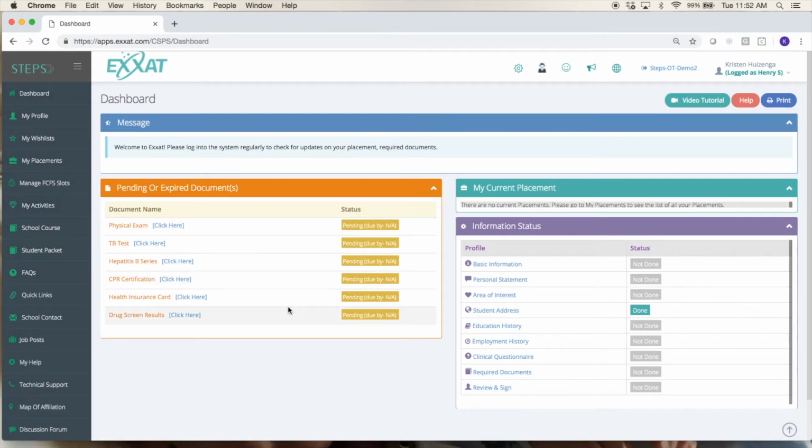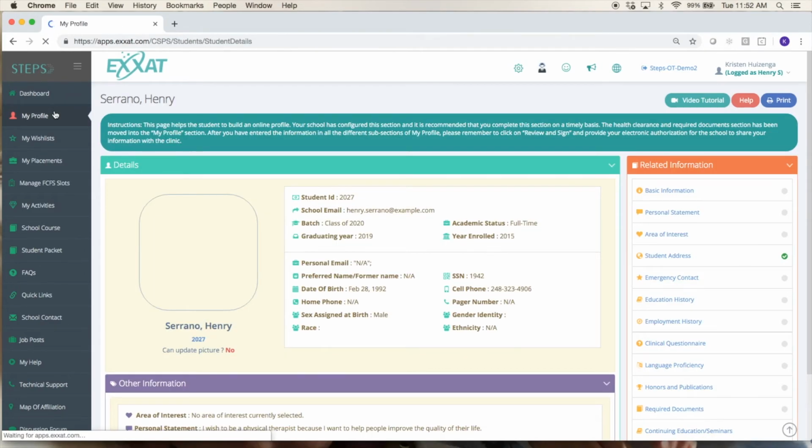You do see on the dashboard you might have a message from your school, some information like pending documents or expired documents that you need to upload, information about a current placement, and the status of various sections in your profile. So I'm going to go ahead and jump to the first left-hand menu item here, which is My Profile.